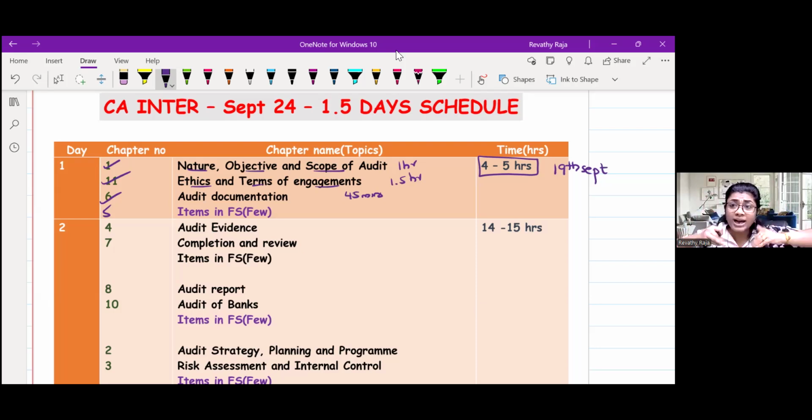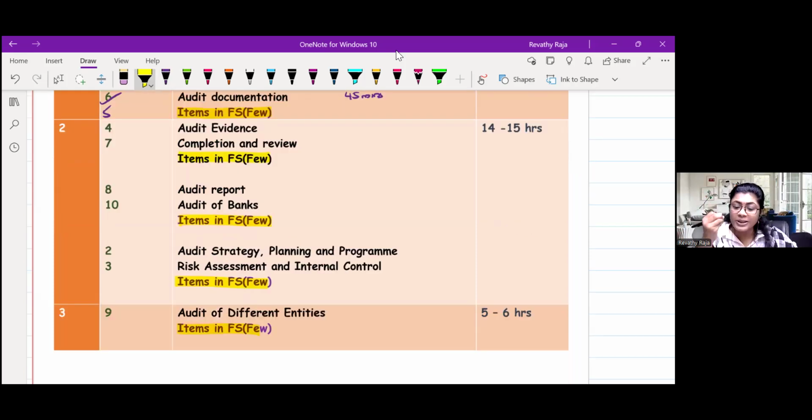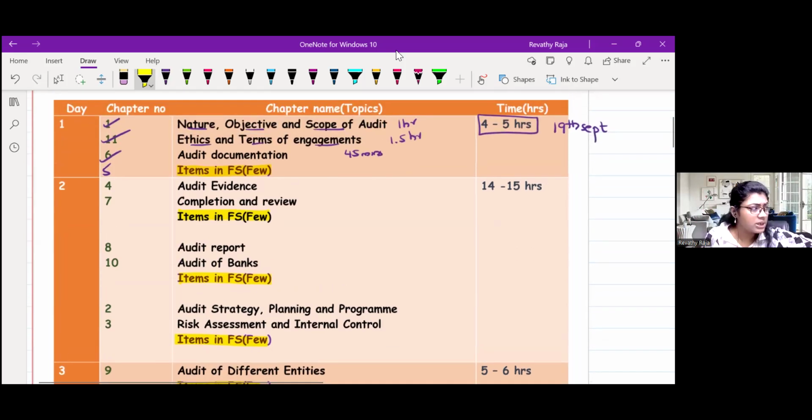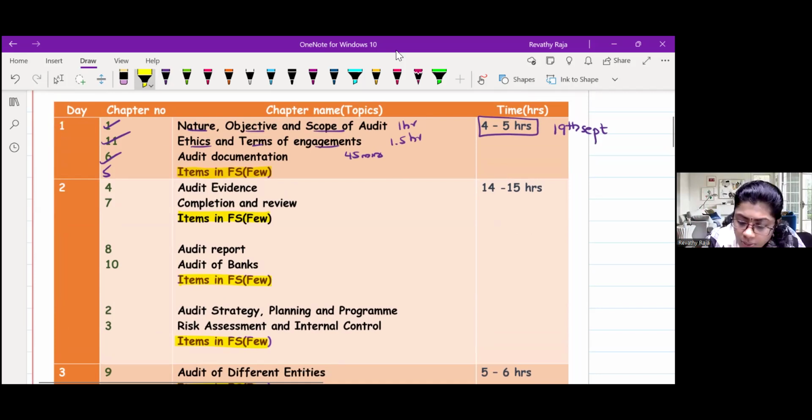So what I have done is, for this chapter alone, I've split this chapter into 1, 2, 3, 4, 5 places. There are a lot of items like balance sheet caption, P&L account caption. So what you can do is, here you can cover, say, share capital and reserves and surplus, 2 items.